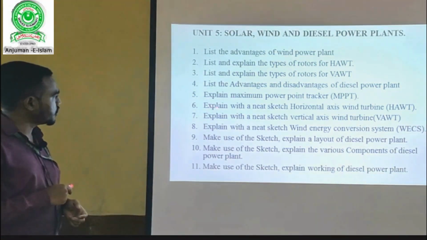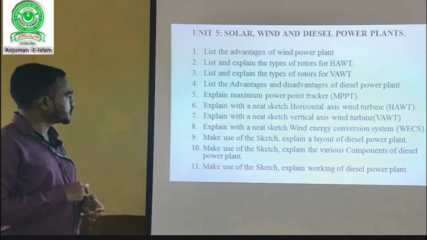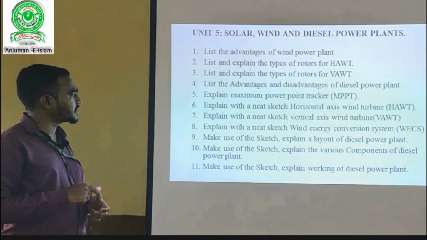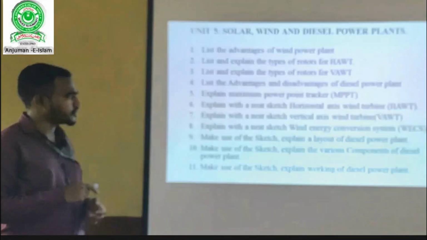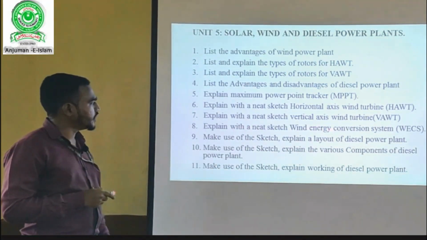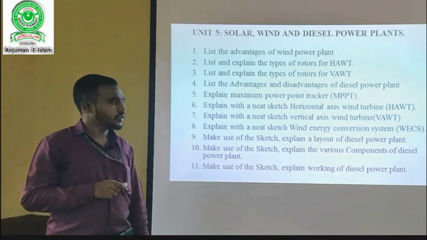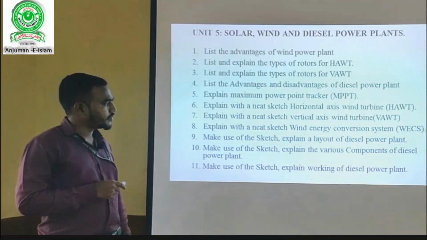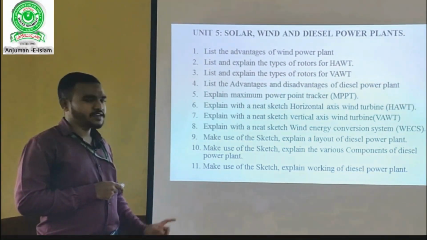Then sixth one, explain with a neat sketch horizontal axis wind turbine. Seventh question, explain with a neat sketch vertical axis wind turbine. Here you have to sketch and explain in points. Question number 8, explain with a neat sketch wind energy conversion systems. Wind energy conversion system components are wind turbine, gearbox, brake and generator. You need to sketch this and explain in points.